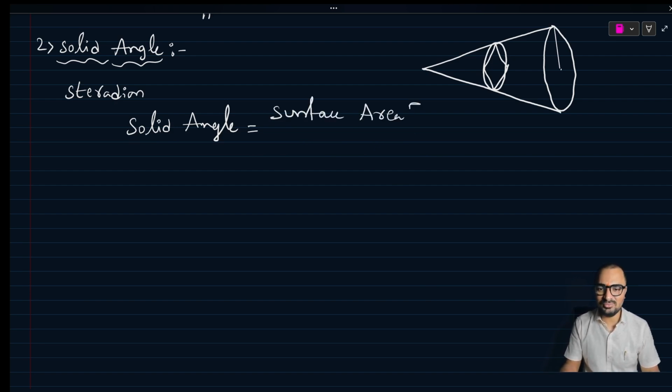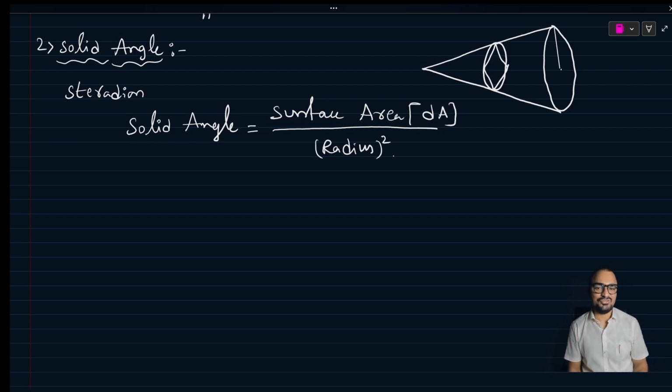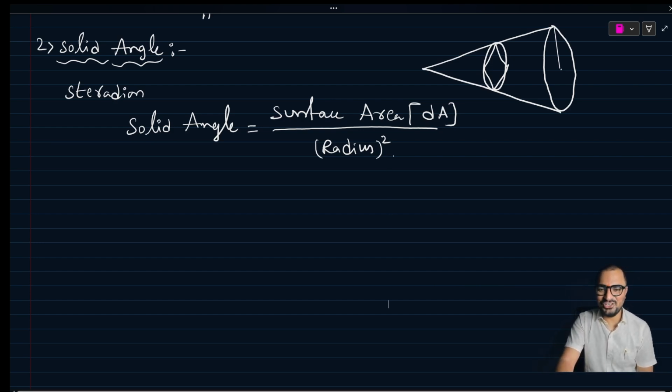Surface area is a small area divided by its radius squared. So this we can take as a solid angle. Solid angle generally measures in 3D objects. For 2D objects we can take plane angle, and for solid angle we can take 3D objects. Yes. Next, unit. We just completed physical quantities: fundamental, derived and supplementary.